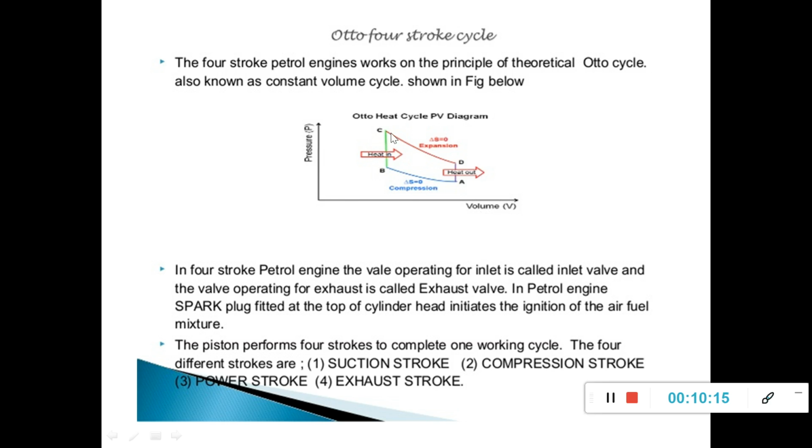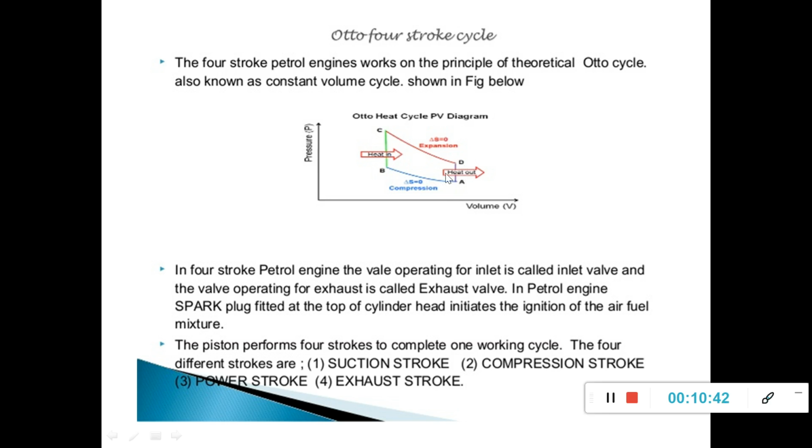A cycle is one whose initial and final conditions are the same. If the cycle starts from A, it will move to B, C, then D, and once again come back to A. Then this is called a cycle. A cycle consists of a number of processes, normally 4 or 5 processes. So here we can see 4 processes.